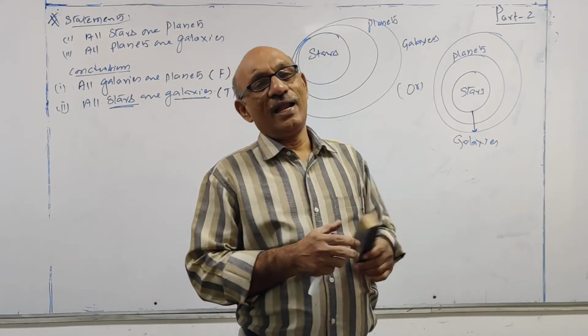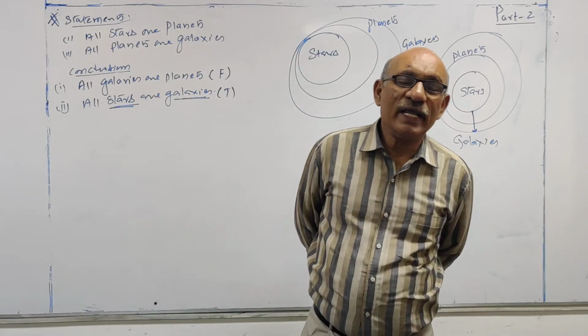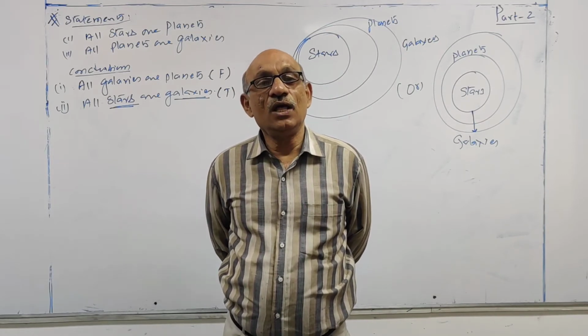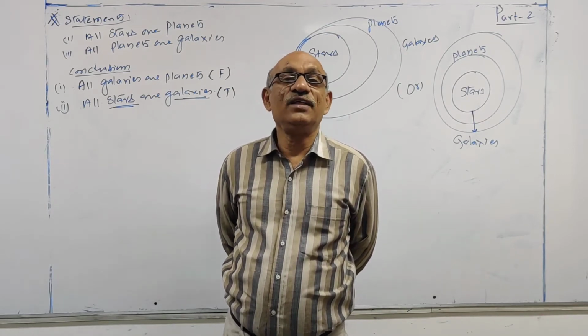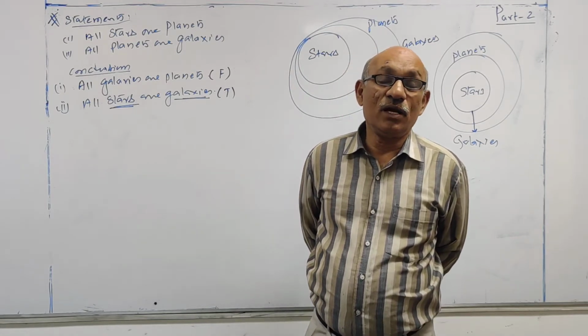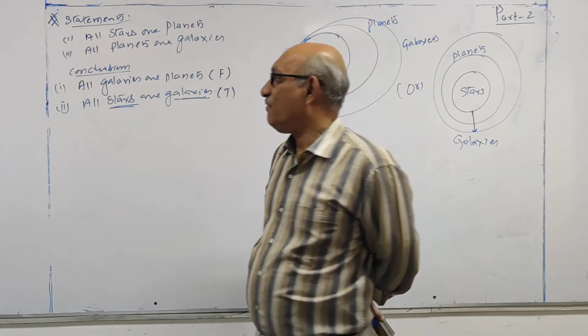Basically, with the help of Venn diagrams, when you are verifying the conclusions, you have to see which set contains whom. Fine. According to that, you can draw or you can take decisions.